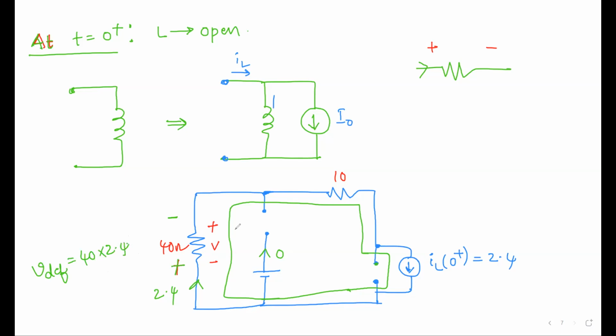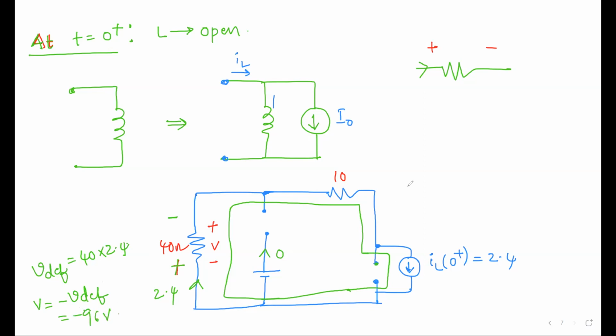40 into 2.4. But what we want is having different polarities. Default polarities is minus plus, but what we want is plus and minus. So that means V is equal to minus of V default. That is equal to how much you get? 2.4, 24 into 4, 96. It is minus 96 volts.